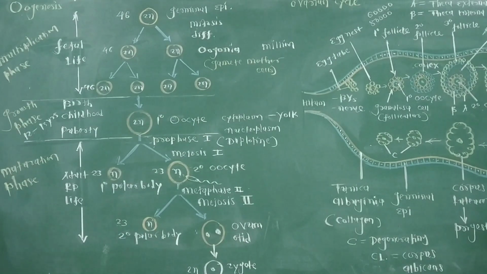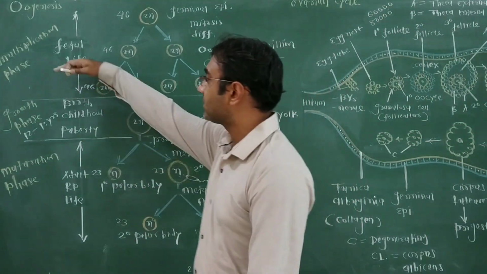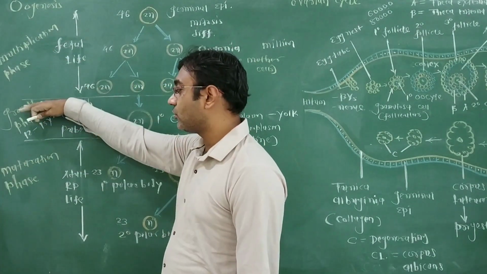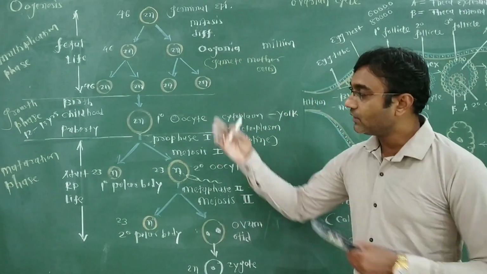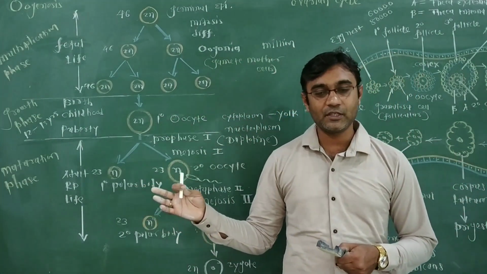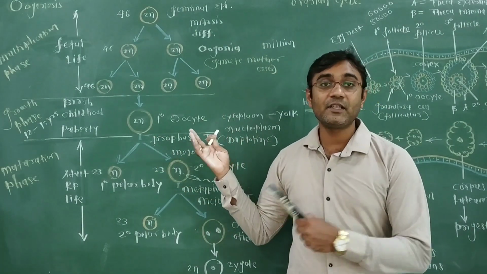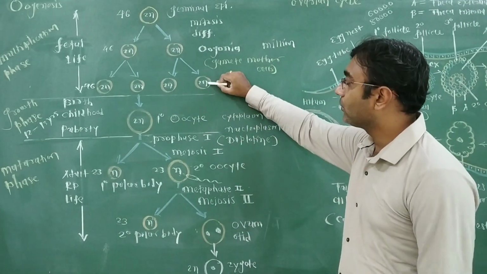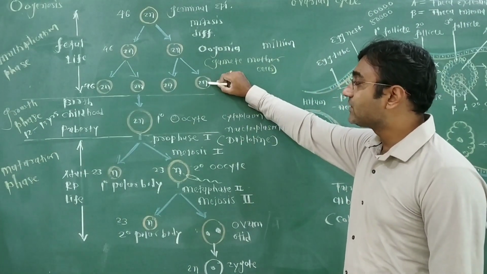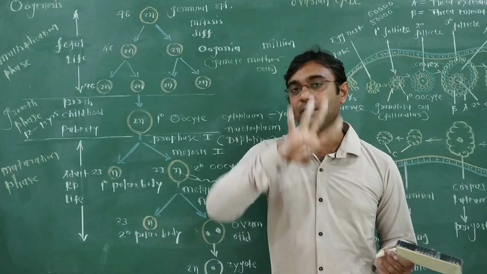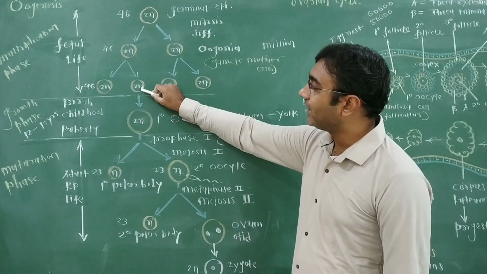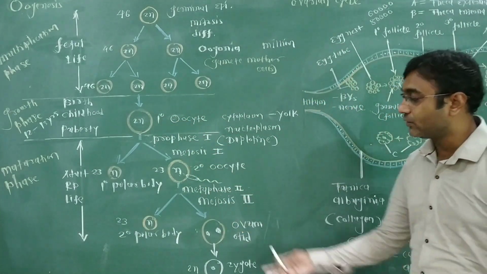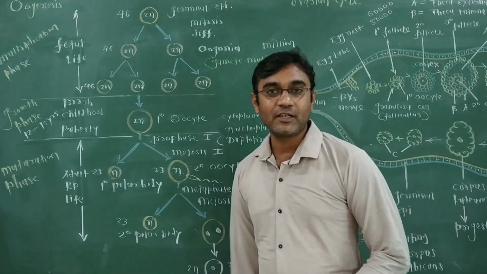Which different events take place inside oogenesis? Oogenesis is divided into three phases: multiplication phase, growth phase, and maturation phase. The names are the same as those of spermatogenesis, but the events run in different ways. For example, in spermatogenesis one spermatogonium divides, producing 4 sperm. Here, one oogonium divides and produces just one mature ovum, because the rest of the 3 will degenerate.